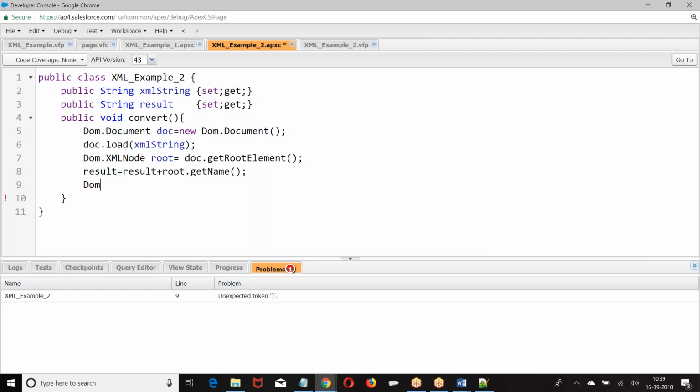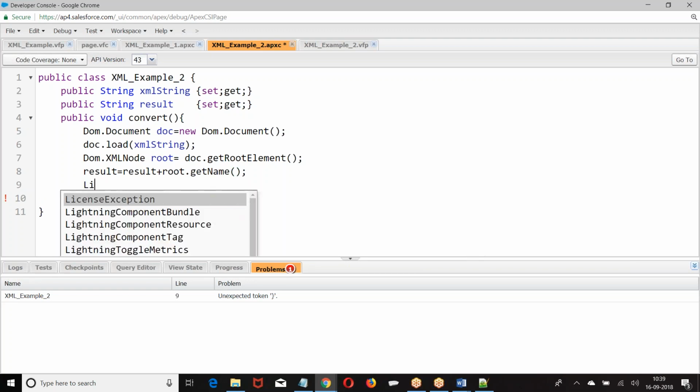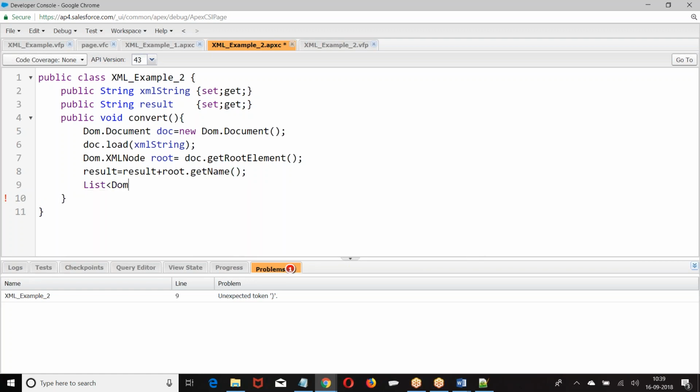Then you want to get the labels. How do you get the labels? How many childs are there? I am not sure. It may be one child or more than one child. Node childs equal to root dot get child elements. If